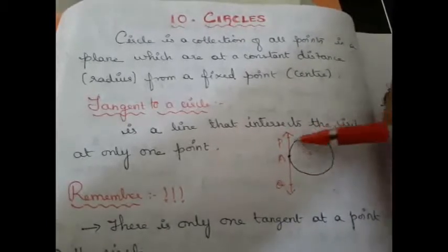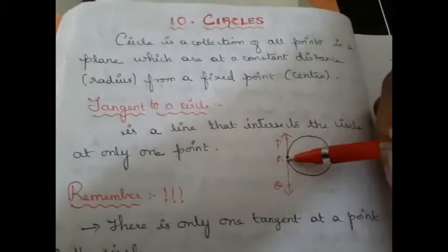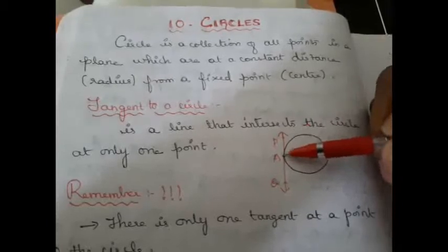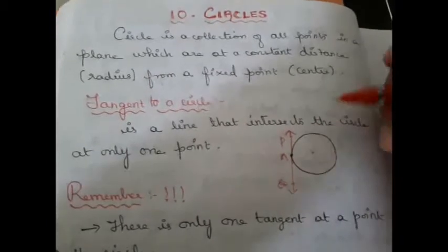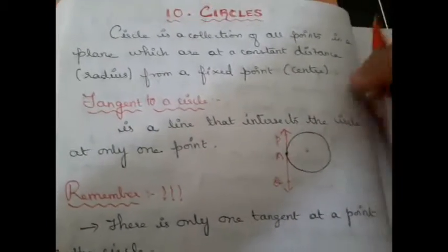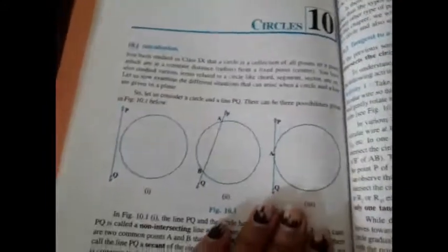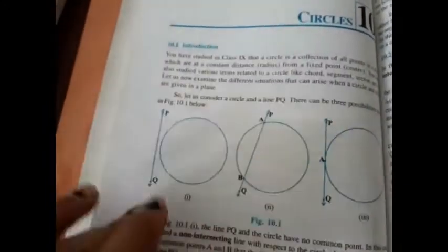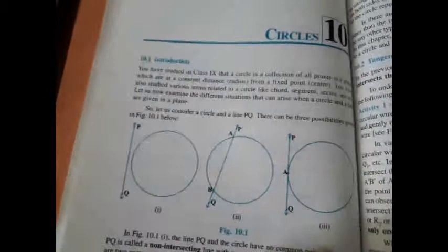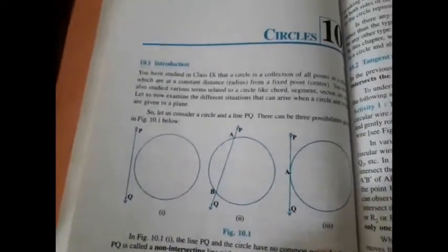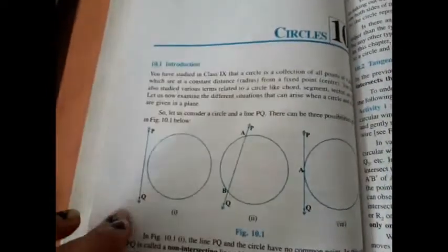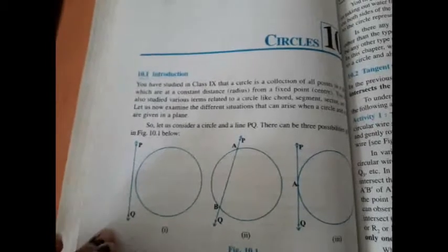Now if you see in this circle, that line PQ intersects the circle at A and hence PQ is called a tangent, right? I wish to recall the definition of a secant as well here. If you have a circle and a line, there can arise three possibilities. What are the three possibilities? The line will not intersect the circle at all, right?